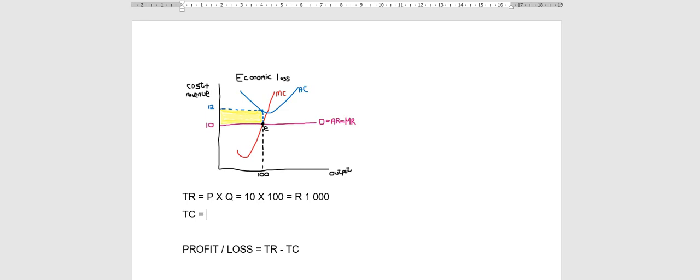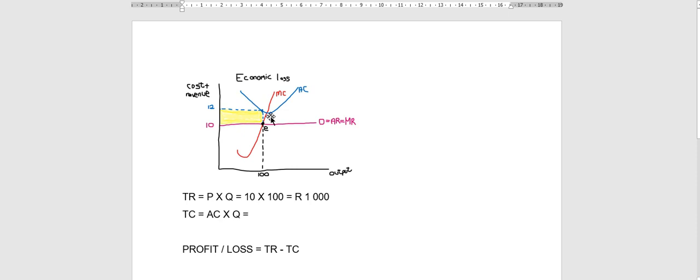I said before, we can no longer calculate it as fixed cost plus variable cost because we don't have that information on our graph. What we need to do is use our new formula, which is average cost times quantity. So on the graph, at the profit maximization point, we find what my average cost is. I go up, up, up.